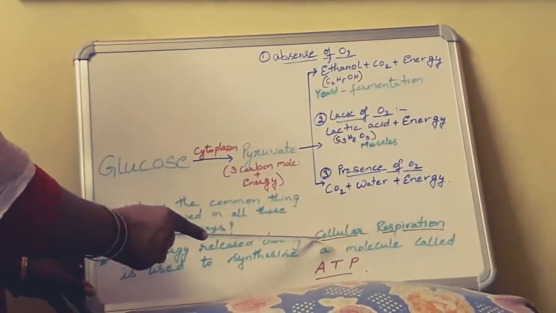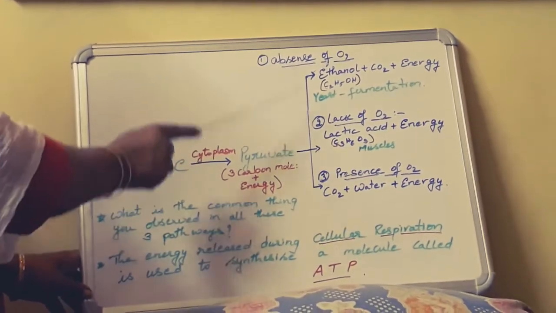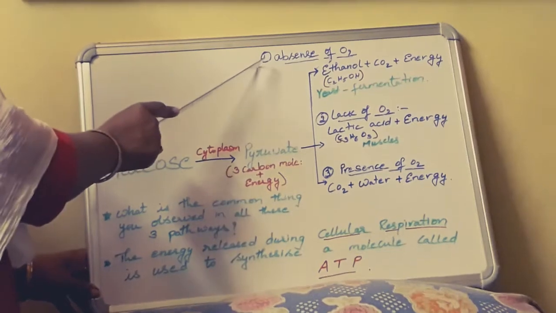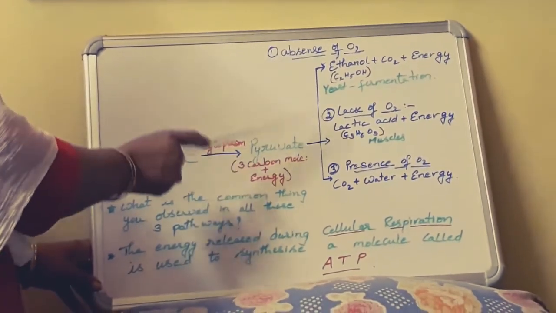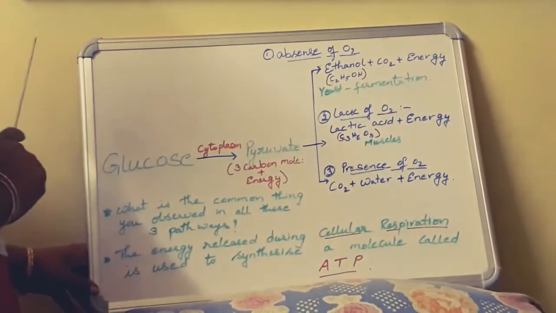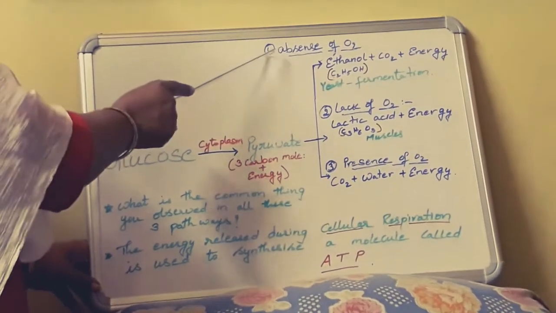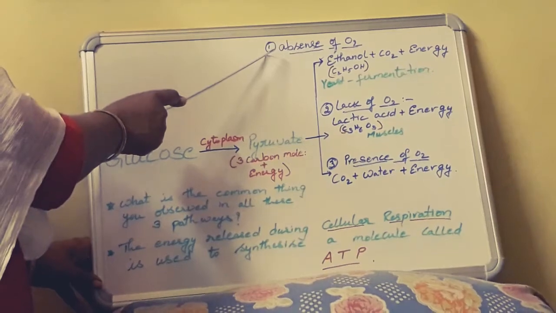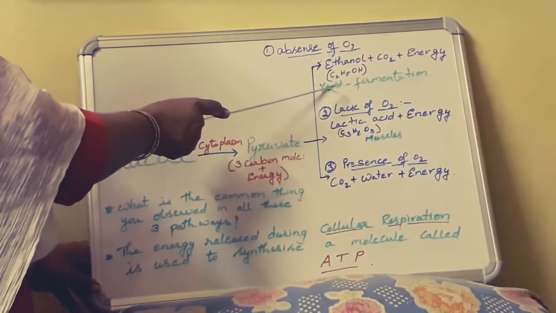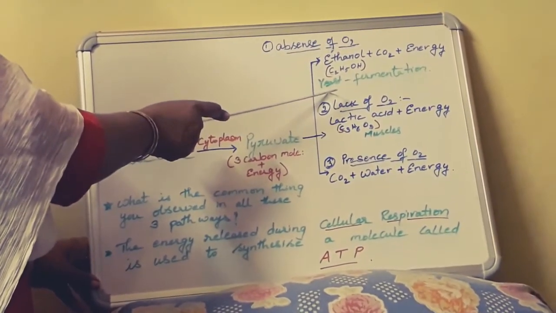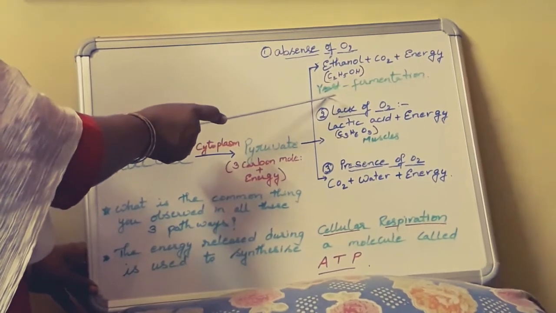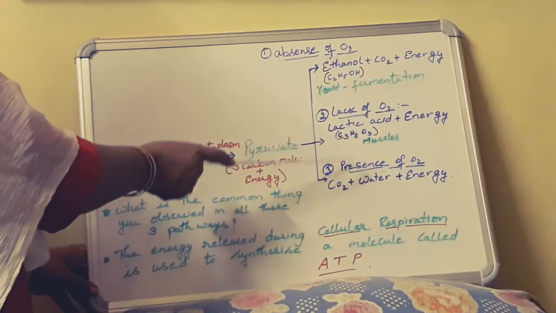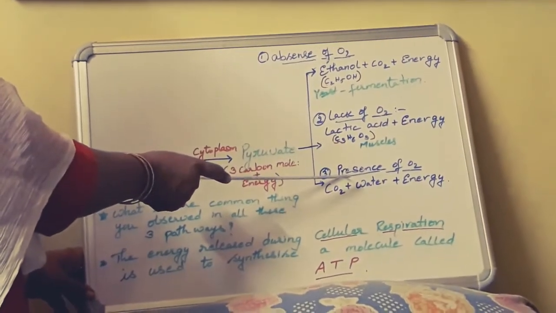So here this respiration is of two types, anaerobic and aerobic. So anaerobic in absence of oxygen, aerobic in presence of oxygen. Anaerobic process takes place only in the cytoplasm, because unicellular organisms like yeast, they will not have any kind of cell organelles like mitochondria. Whereas aerobic process takes place in cytoplasm and mitochondria.